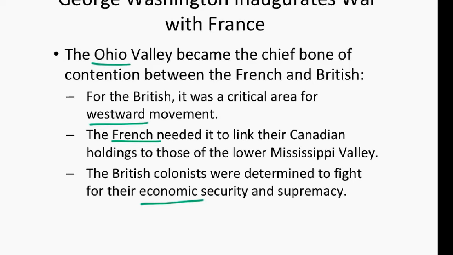The Ohio Valley became the chief bone of contention between the French and the British. For the British, it was a critical area for westward movement. The French needed it to link their Canadian holdings to those of the lower Mississippi Valley. The British colonists were determined to fight for their economic security and supremacy.